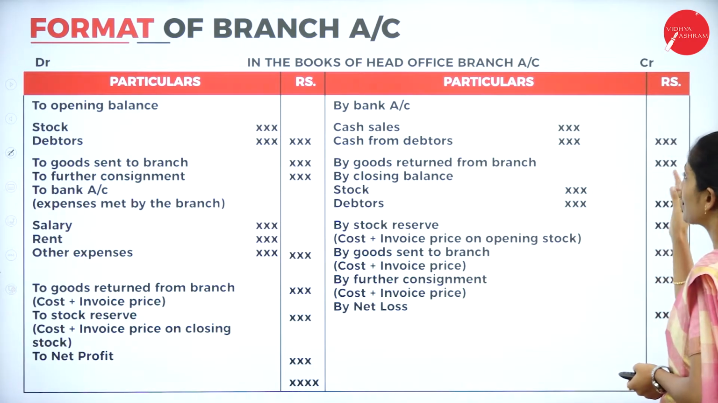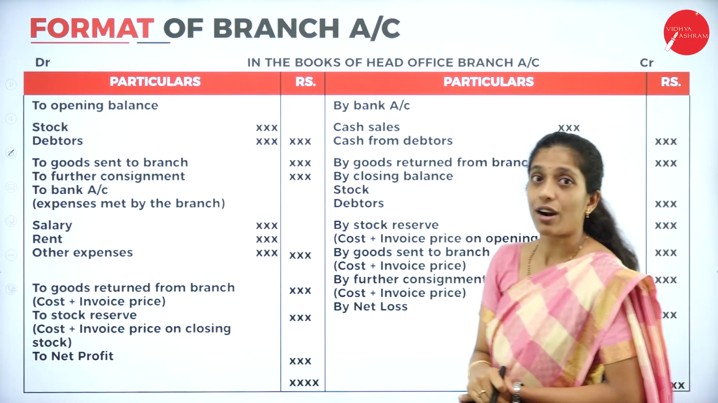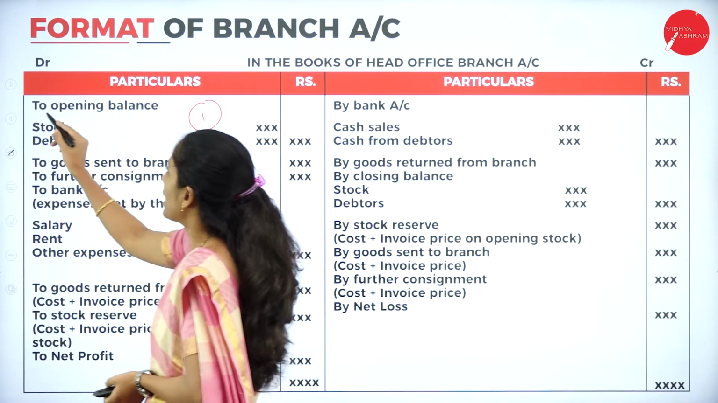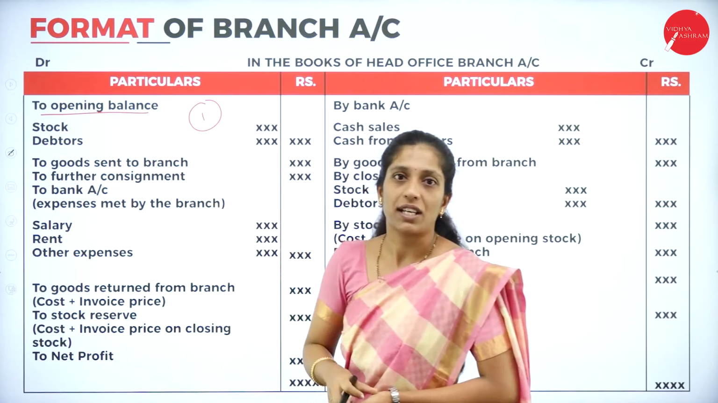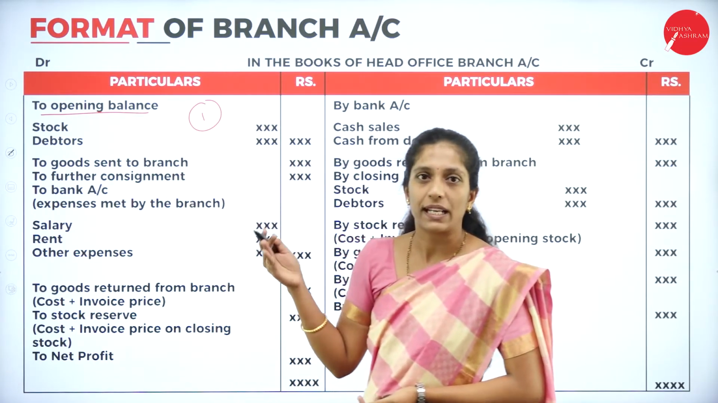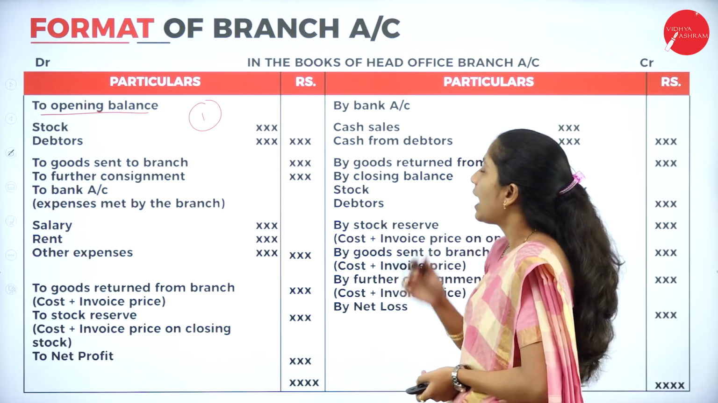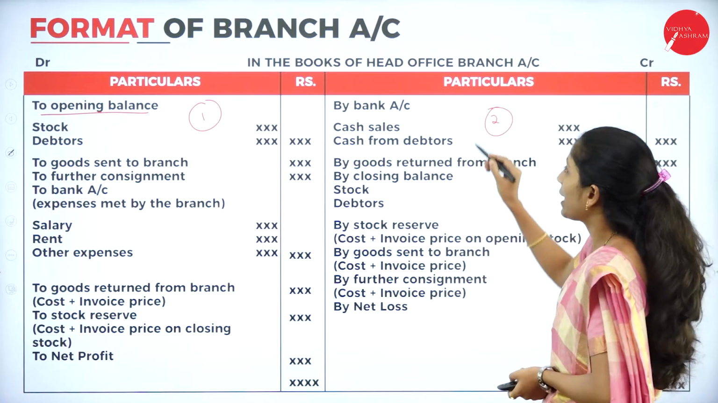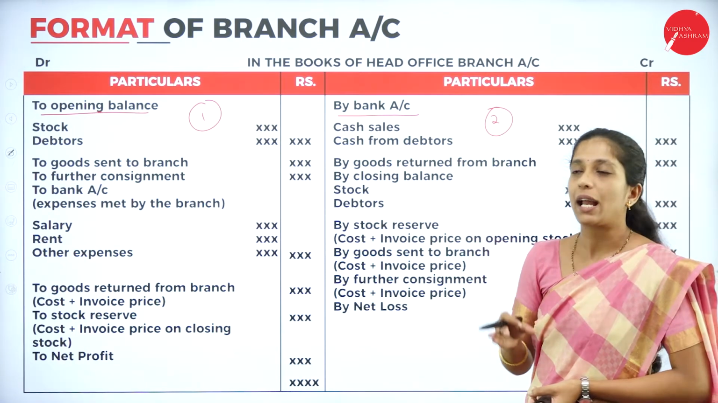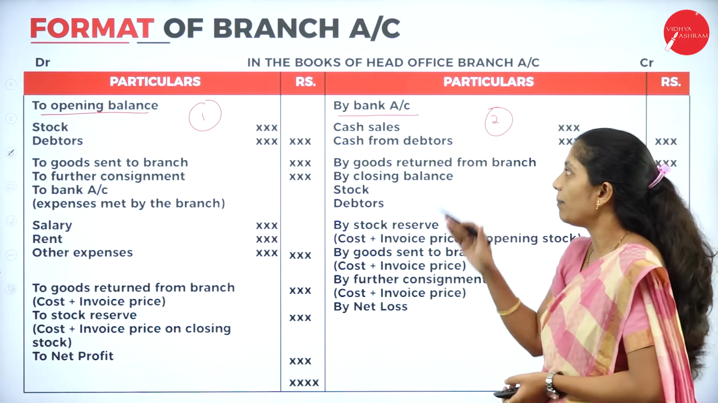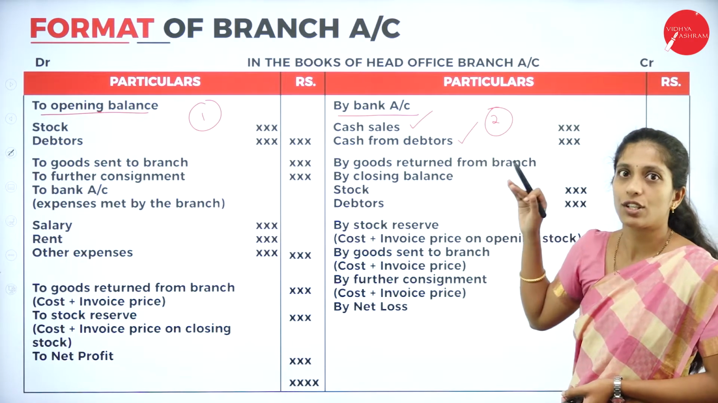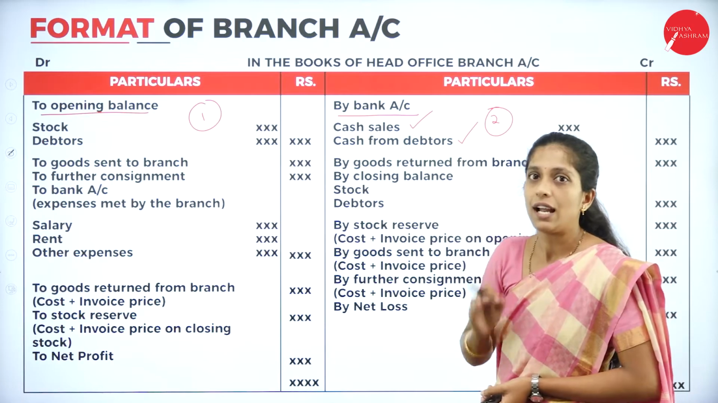Particulars, amount, particulars and amount. Now, first, what we are going to record in the branch account in the books of head office. First we will record the opening balance, what they have given in the question. We have to record all the opening balances, that is stock, debtors or petty cash. And the second step is by bank account, that is the amount paid to the head office. Here the amount can be paid in the form of cash sales or cash from debtors, so we have to record this. So this is your second point, the amount paid to the head office.